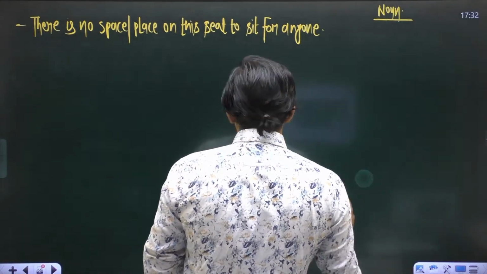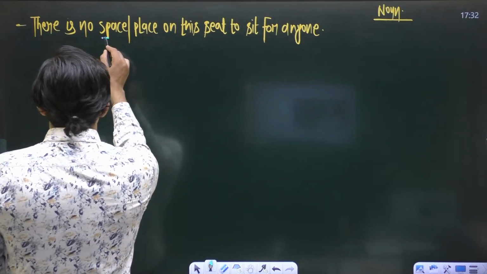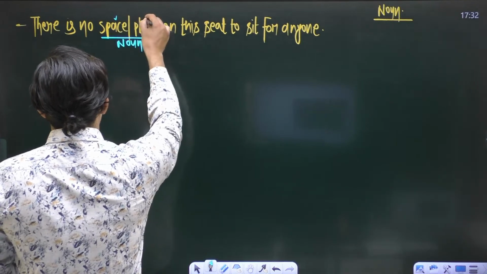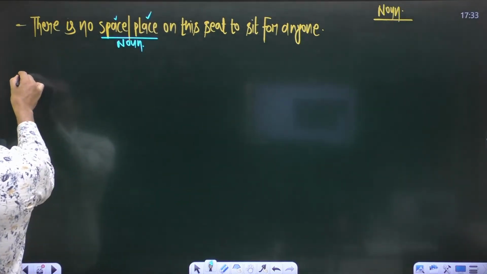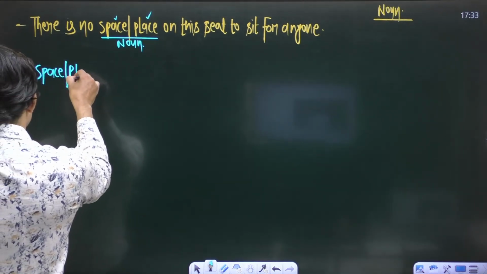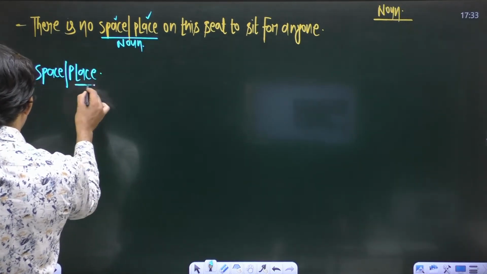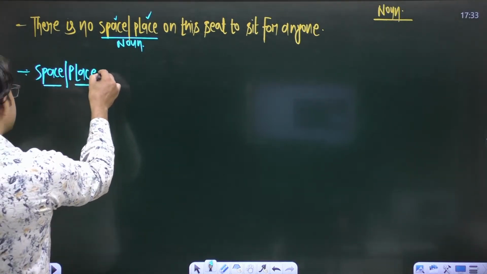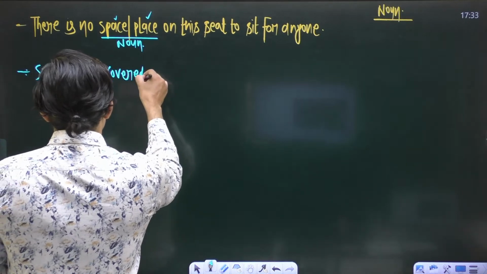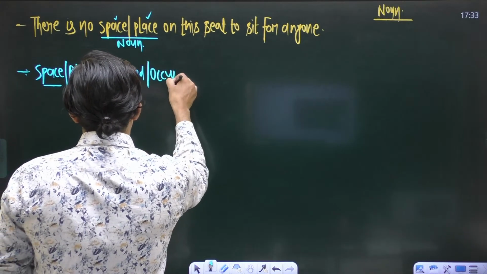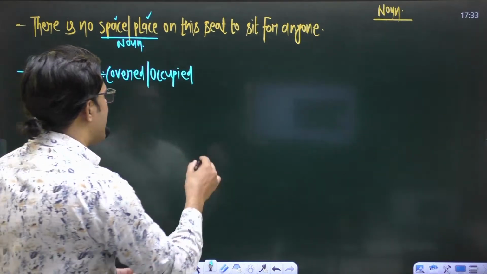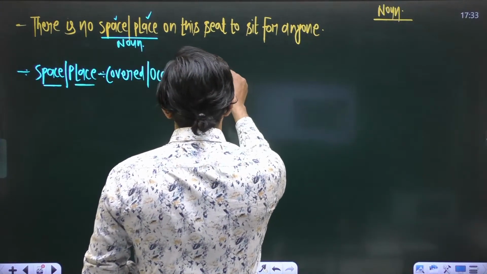Let me explain. In this sentence you have a noun, and the noun is either space or place. What is the meaning of space or place? Space or place is the area that is always covered. The area which is covered, or the area which is occupied, is called space or place, right? We have another word also, and that word is what?